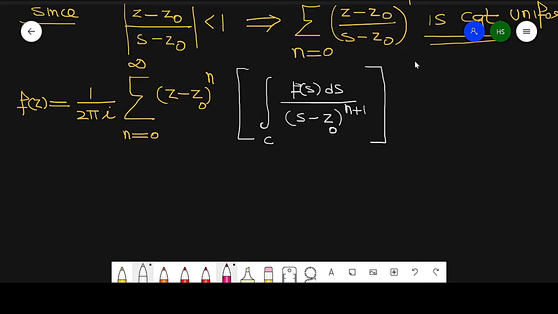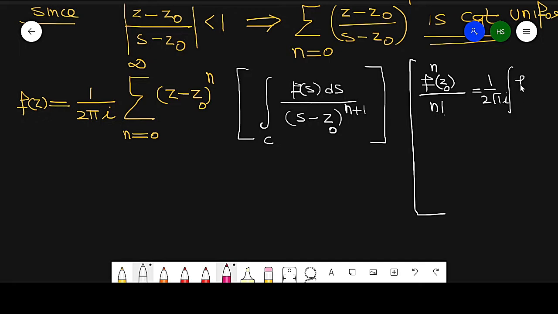By using the Cauchy integral formula for the nth derivative. So what is that formula? That formula is f nth derivative at z naught over n factorial equal to 1 by 2 pi iota into f of s ds over s minus z naught raised to power n plus 1 around c.